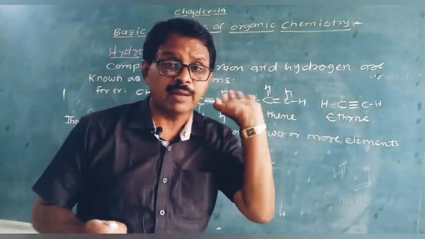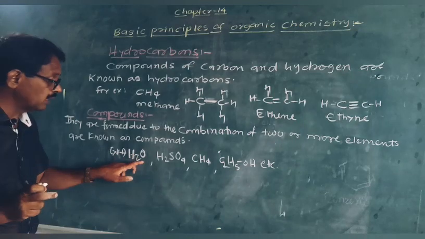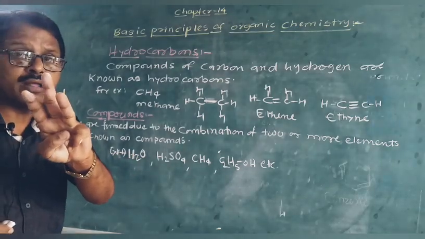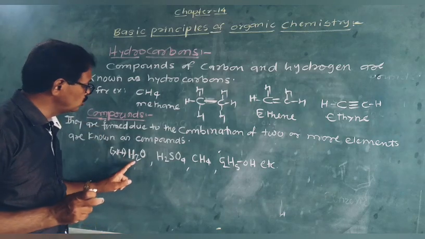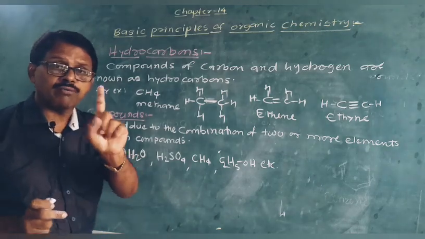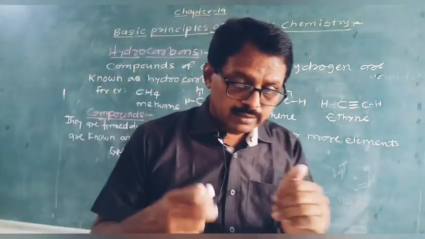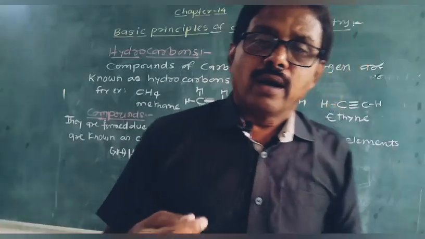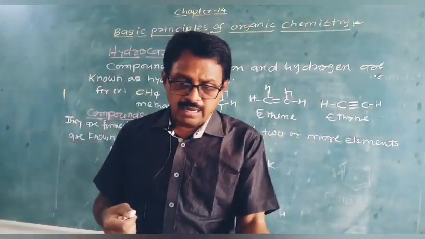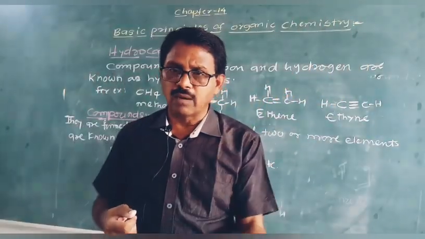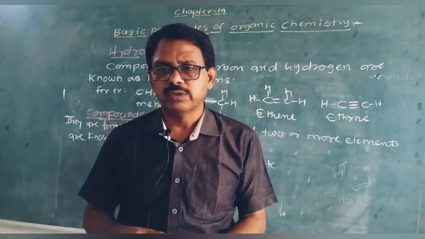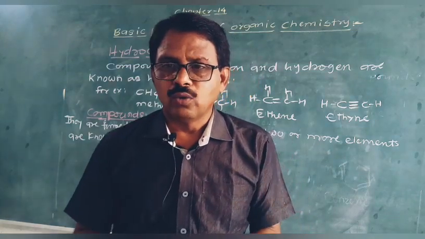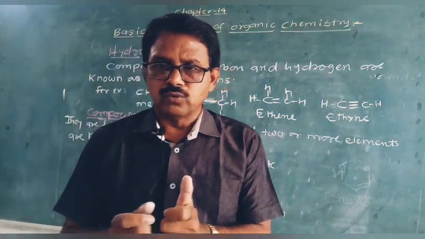It has 7 atoms. H2O contains two types of elements, hydrogen and oxygen, but it is a triatomic molecule. Why triatomic molecule? Because it contains 2 atoms of hydrogen and 1 atom of oxygen. It is regarding the compounds. Now the remaining part, organic compounds, then saturated compounds, unsaturated compounds, that much part we shall discuss in the next period. Today we stop here. Thank you.